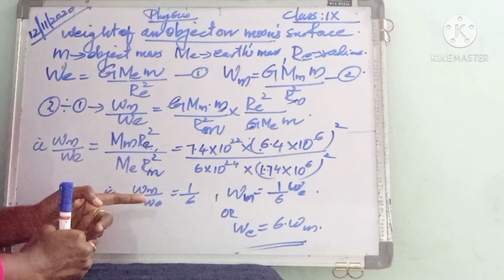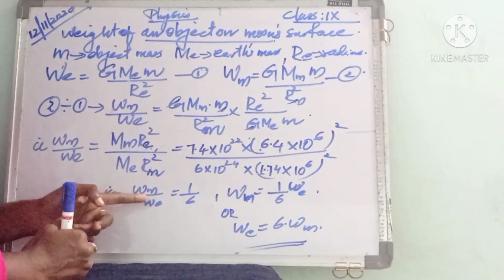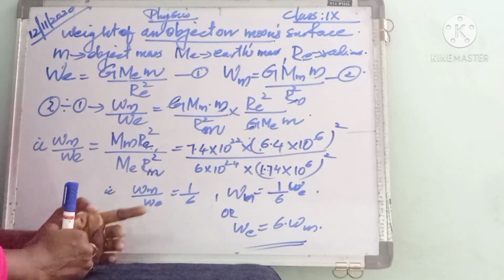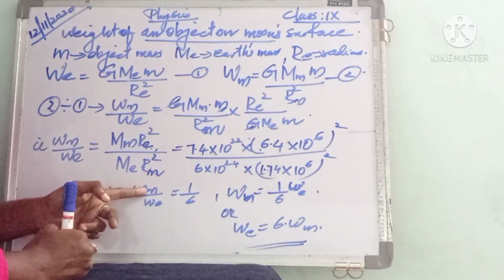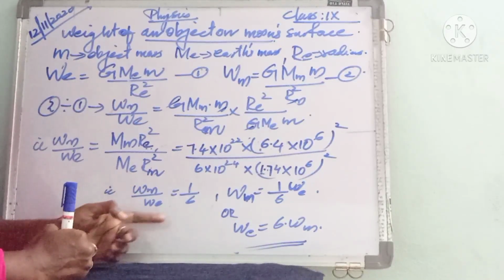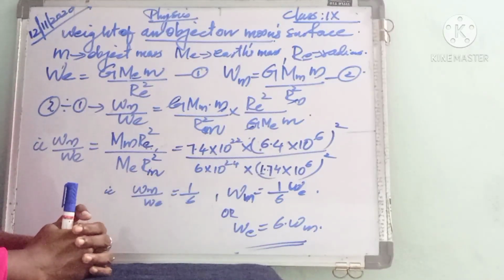That represents the ratio of the weight of an object on moon to the weight of an object on earth. This is the weight of the object on moon, this is the weight of the object on earth, and that ratio is equal to 1 by 6.